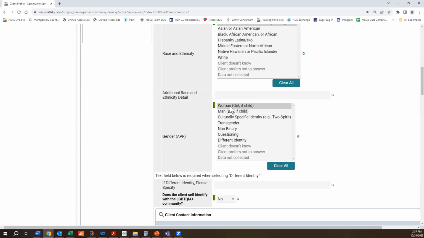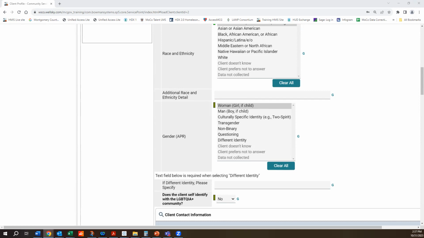So here it used to be female, male. Now it says woman in brackets, girl if child. There's man in brackets, boy if child. There is also culturally specific identity. So that is mainly for example, if someone has two-spirit identity, that's the one that you would pick.